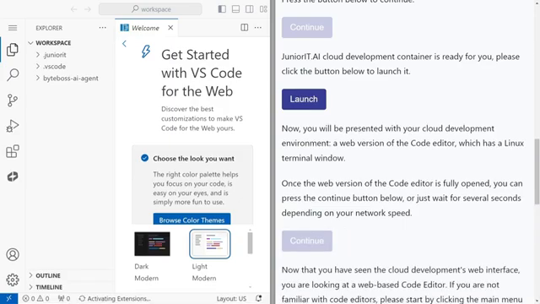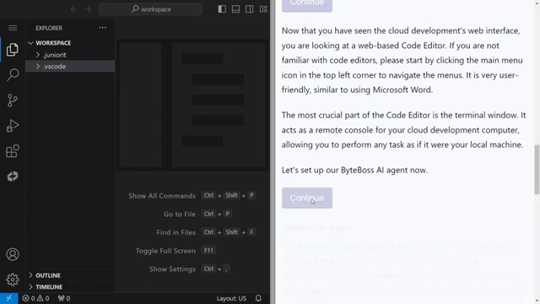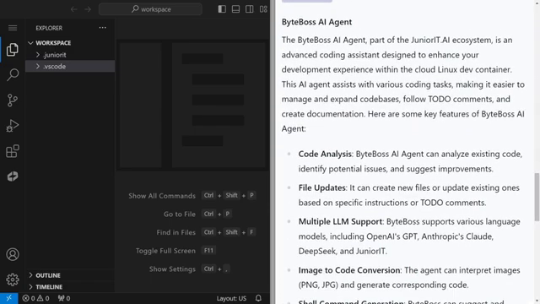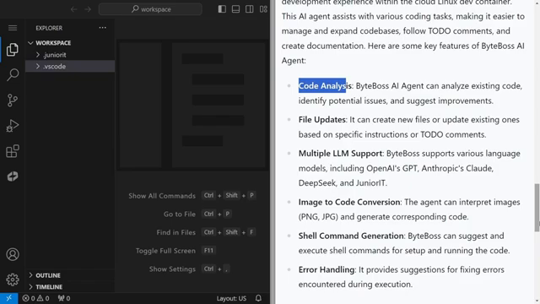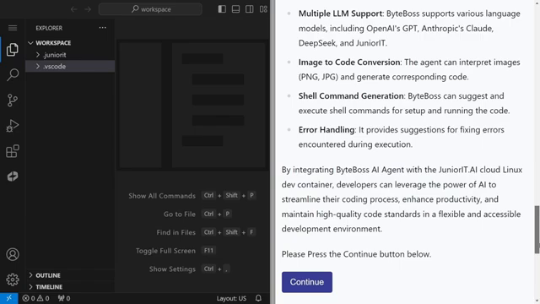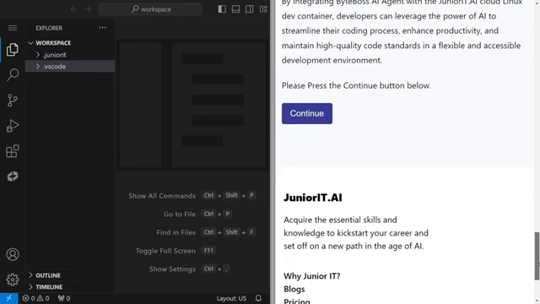Now again, you just need to follow the steps. You can read about what's ByteBoss AI agent. It can help you for code analysis, for file updates. It has multiple LLM support, and it can do so many things. But let's learn first how we can set up the ByteBoss AI agent. Because on the left side, this is just an online cloud computer, and you need to set up the ByteBoss AI agent project to it. Again, click on the continue button.